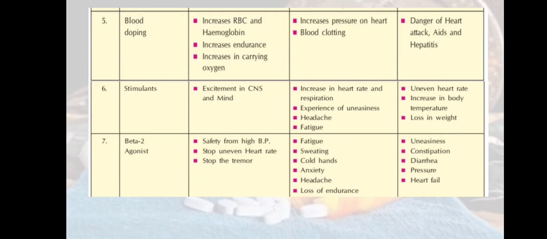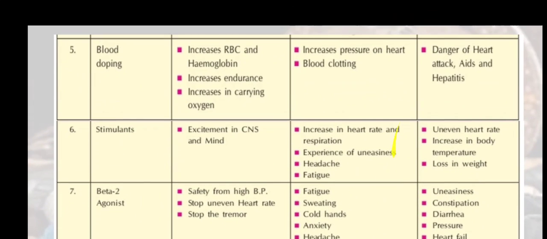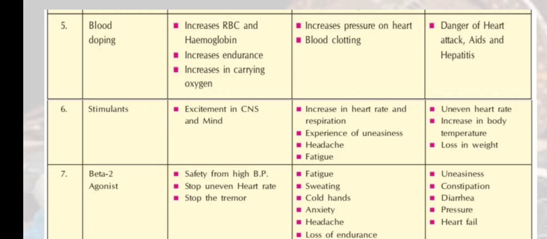The next type of substance is blood doping. So blood doping, what are the effects? Increase in the RBC and the hemoglobin, increase in endurance. Definitely the person who has more RBC, red blood cells, has more oxygen carriers, and definitely that person is going to have good stamina, and that will increase the endurance. Increase in carrying the oxygen, these are the effects.